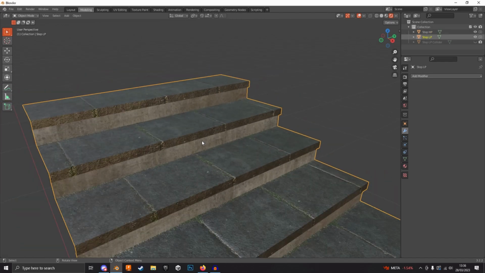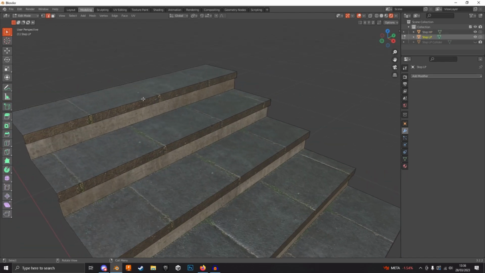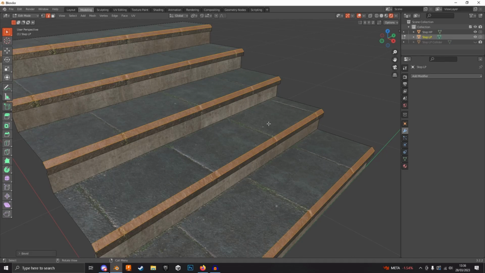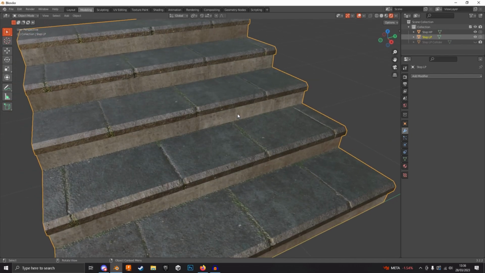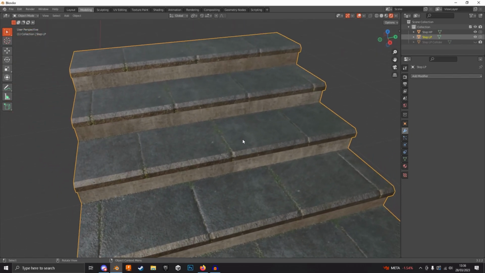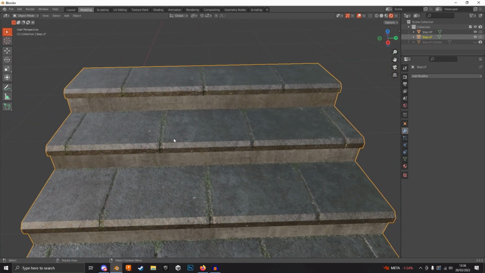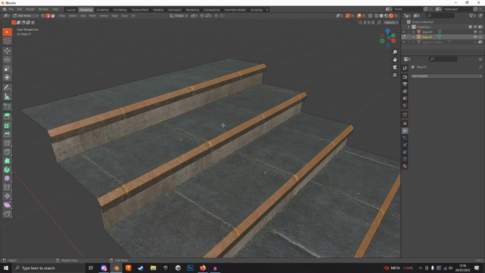So I'll select these steps, go to edit mode, edge select, at the top of each tread, press Ctrl B for a bevel, hit 2 to add a 2cm bevel. Now that looks better than a 90-degree angle, but it still doesn't look like that. There's an easy way around that.